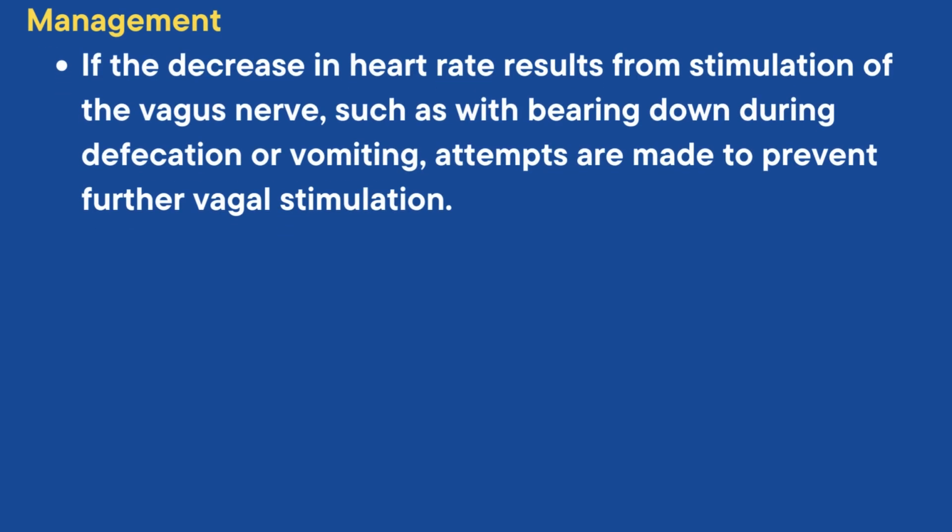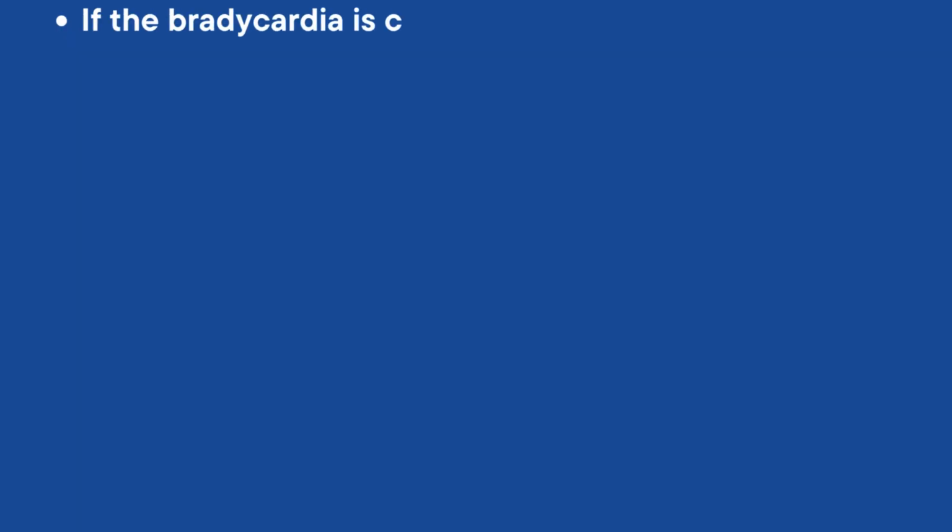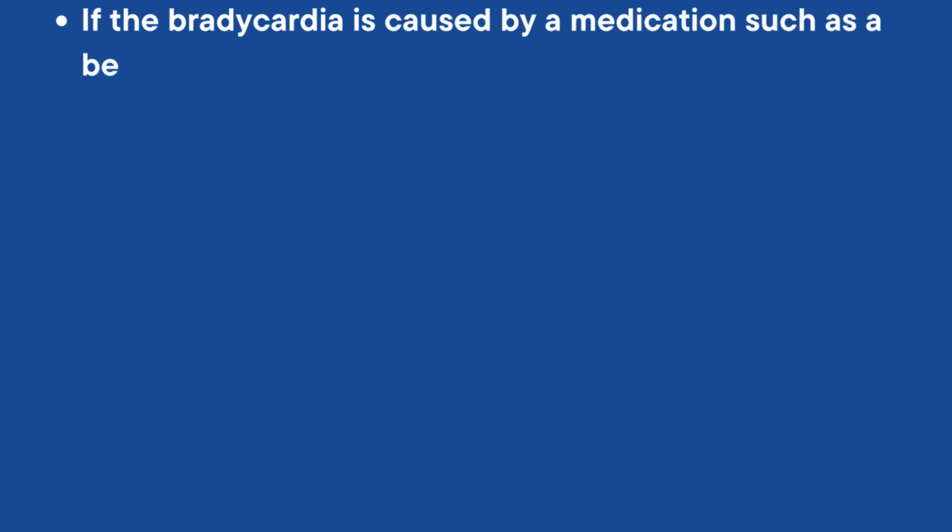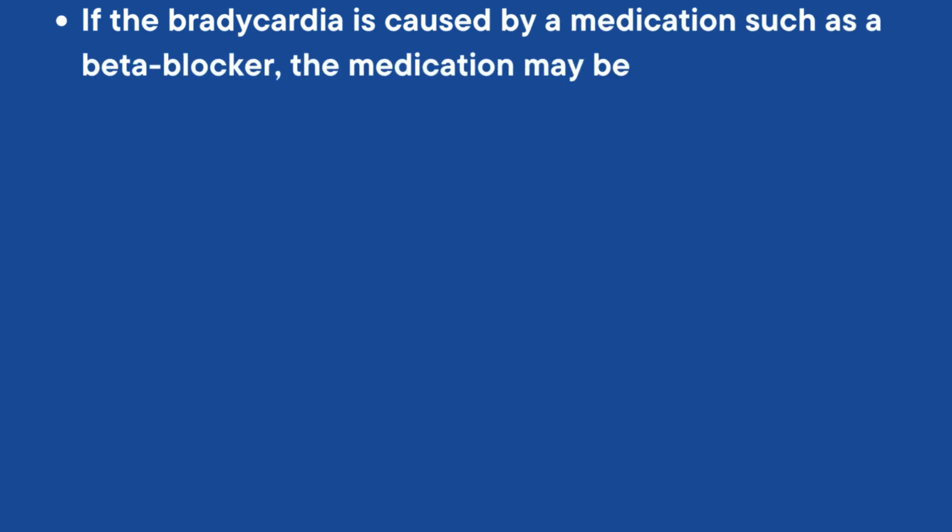Now let us see the management. The patient is assessed to determine the hemodynamic effect and the possible cause of the dysarrhythmia. If the decrease in heart rate results from stimulation of the vagus nerve, such as with bearing down during defecation or vomiting, attempts should be made to prevent further vagal stimulation. If the bradycardia is caused by a medication such as a beta blocker, the medication may be withheld.